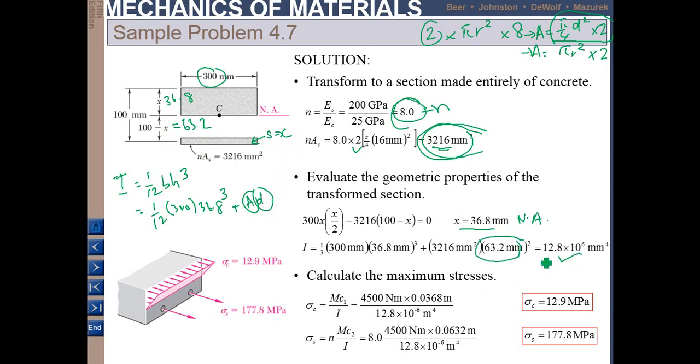When you get I, you know what is M, which is given as 4,500 in the question, and the value of C for the concrete is 36.8 from here, and then you can find the value of maximum stress in the concrete. And then in the steel you can use this equation. So N is 8, M is 4,500, and then the distance or C is 0.0632 and I is the same, so you get this value.